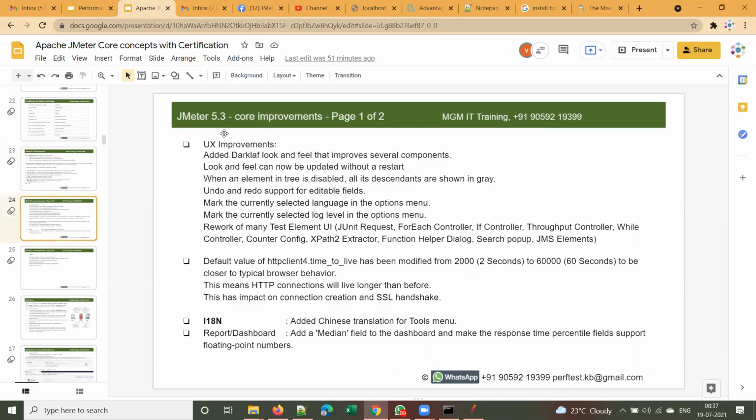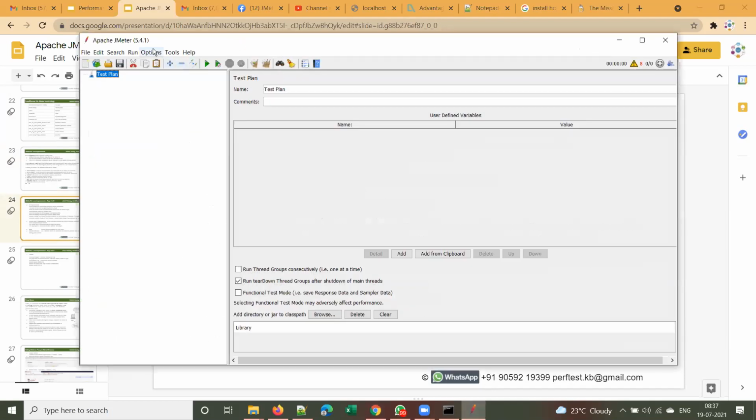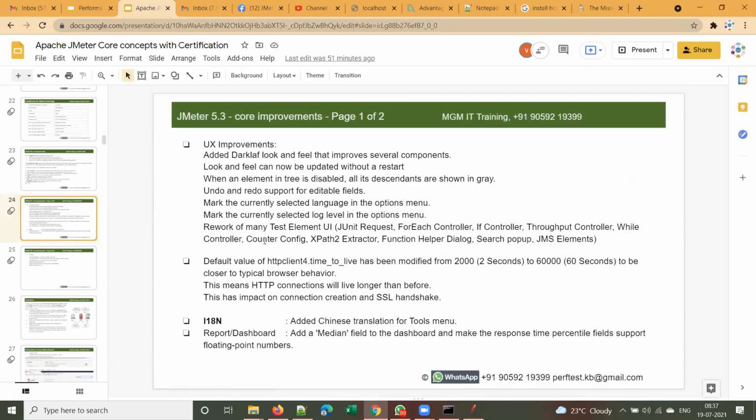These are the improvements in the 5.3 version. There are some major improvements in 5.3. That's why I have listed them here. The latest JMeter version that we are using is 5.4.1, and in 5.3 there are some very important improvements. That's why I have retained this slide even though we are on 5.4.1. We will discuss this also later.